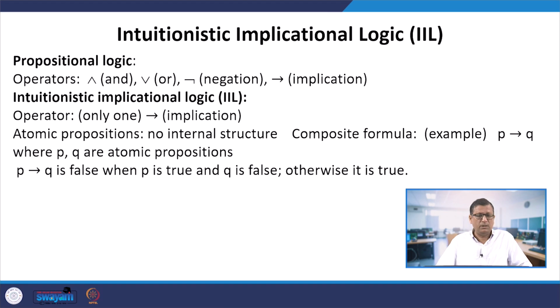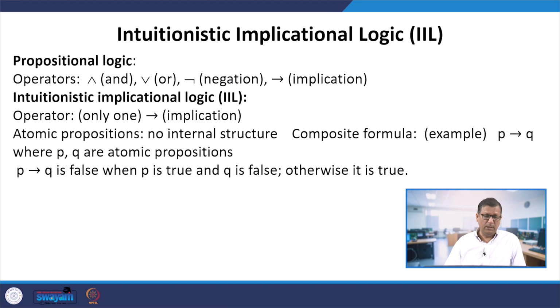In propositional logic the operators are and, or, negation, implication, and here we have only one operator, that is implication. Other operators are not allowed. Atomic propositions are propositions that have no internal structure. So if P and Q are atomic propositions, then P implies Q will be a composite formula.